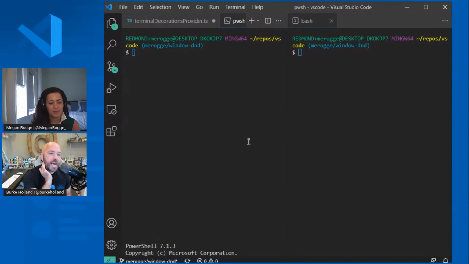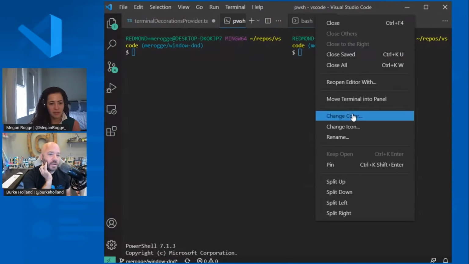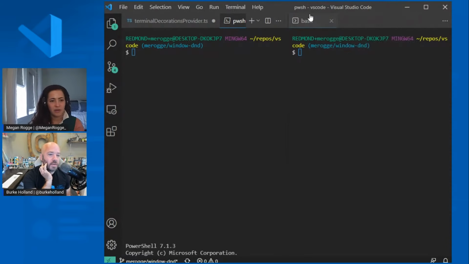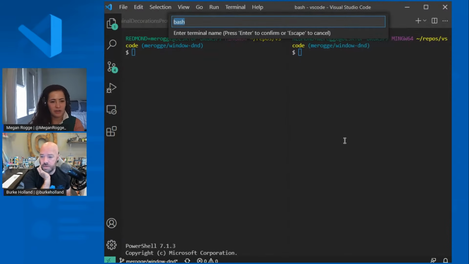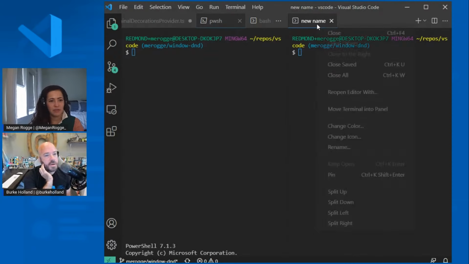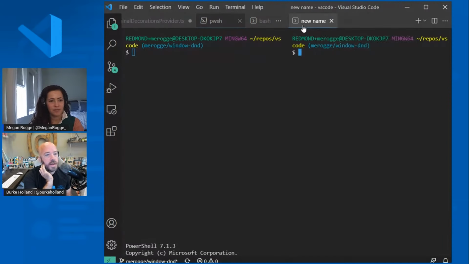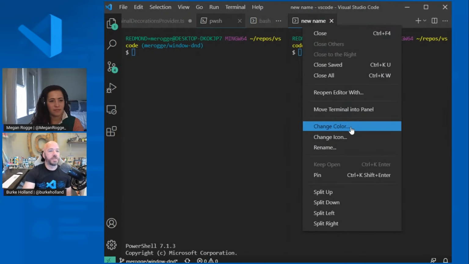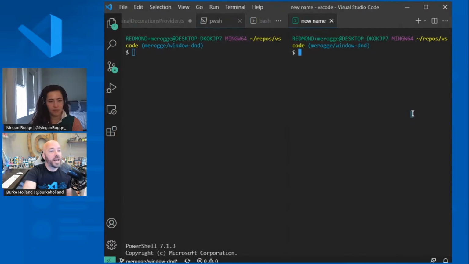Is there a way to rename these tabs so that when they show up in the quick pick like that, you know which one's which? Yes, absolutely. So you can rename them or change their icon or color just using the context menu. And then Control P and it shows. Yes.